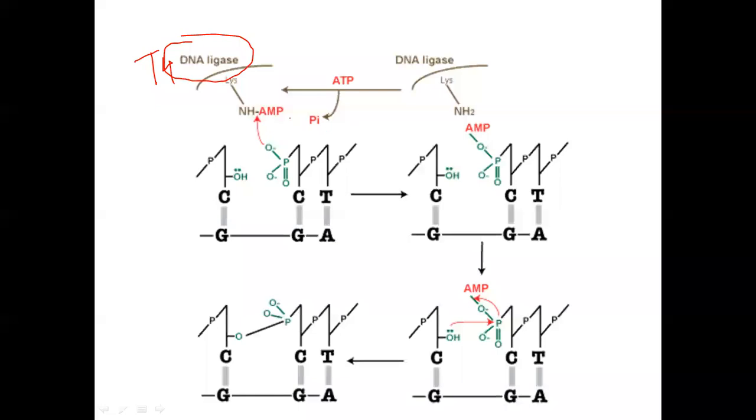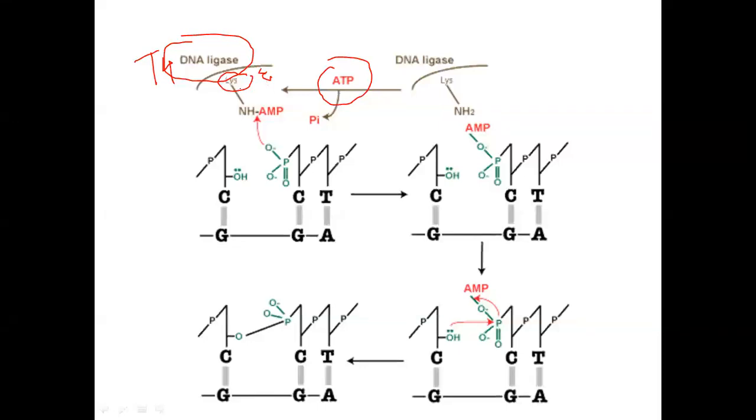Now, how it works: for ligation we need ATP. This is an ATP-driven process. This DNA ligase has a lysine residue at the epsilon position. You know alpha, beta, gamma, delta, epsilon. If you have the functional group, then the nearest carbon is called alpha carbon, then the second carbon beta, the third gamma, like this. So it has a lysine residue at the epsilon position.